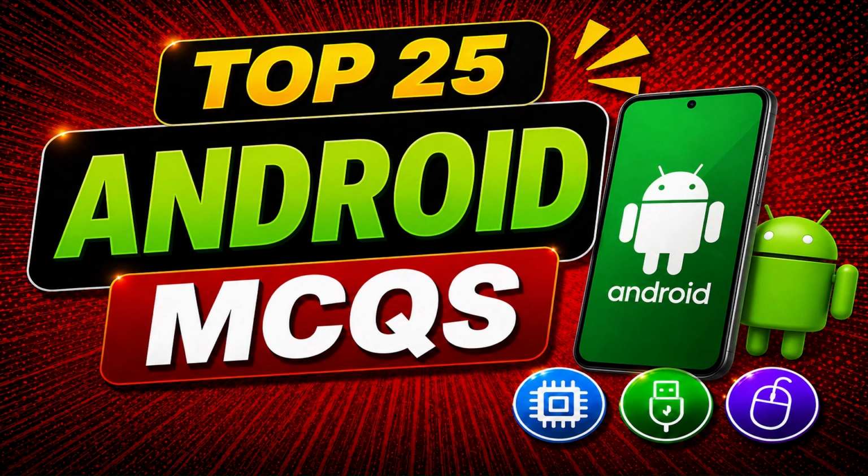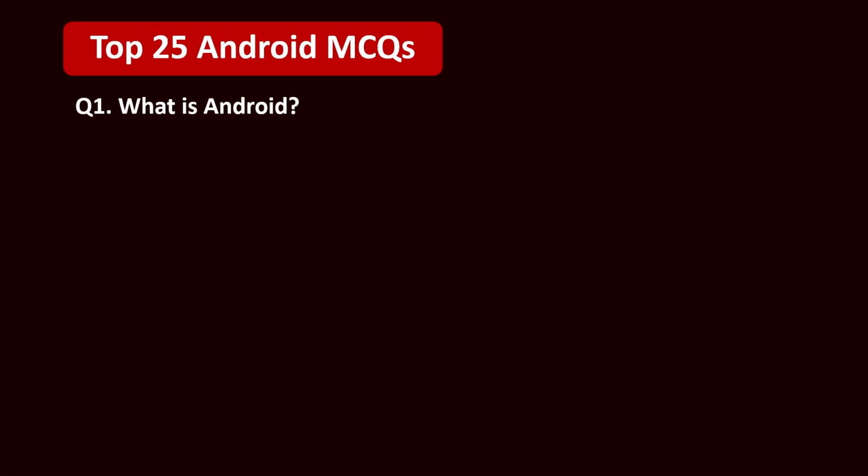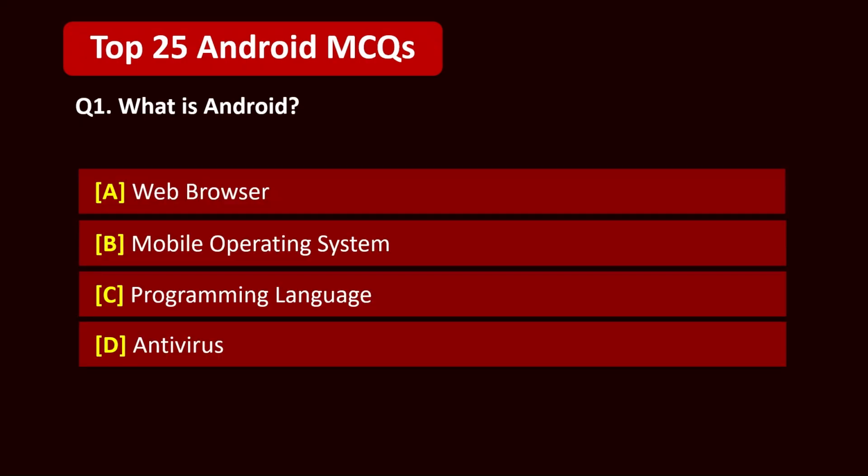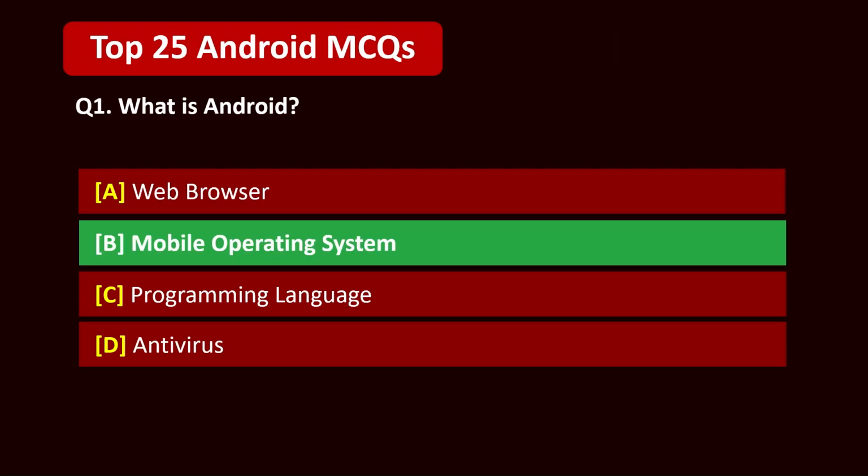Let's begin. Question 1. What is Android? A. Web browser. B. Mobile operating system. C. Programming language. D. Antivirus. 5, 4, 3, 2, 1. Correct answer is B. Mobile operating system.